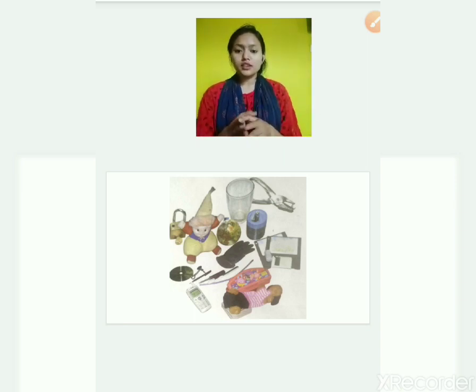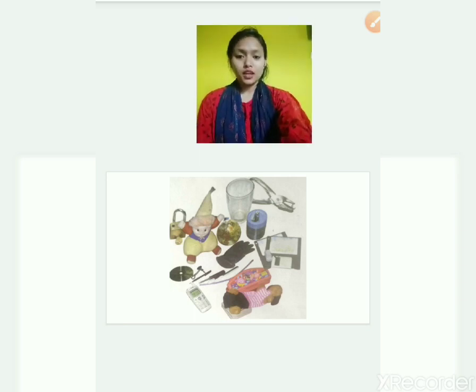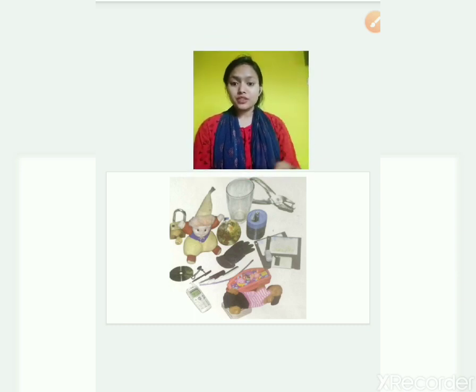Your toys are there, your telephone is there, glasses are there, and your CD player is there, so many things. Are all these things made up of the same type of material? No, they are not. They are made up of different types of material.